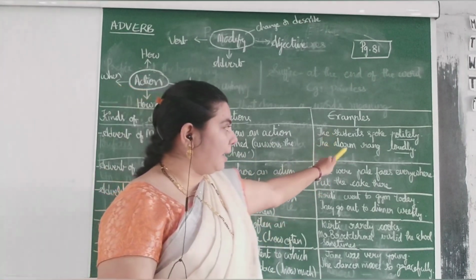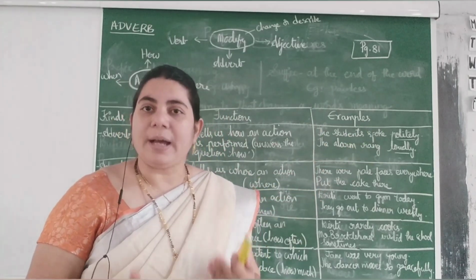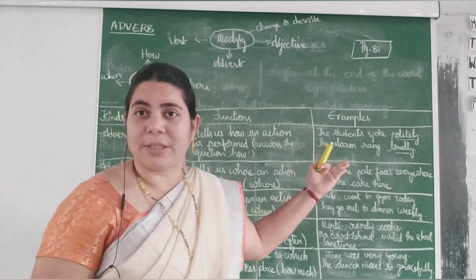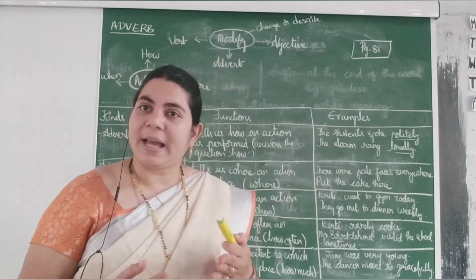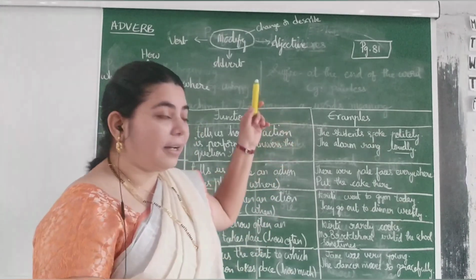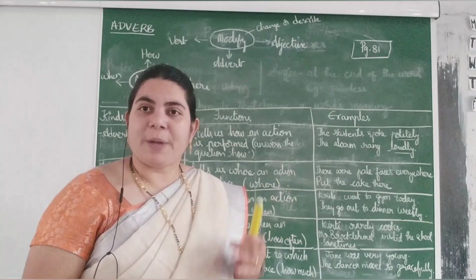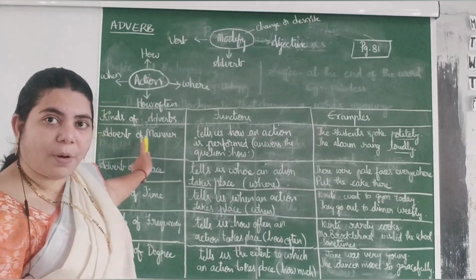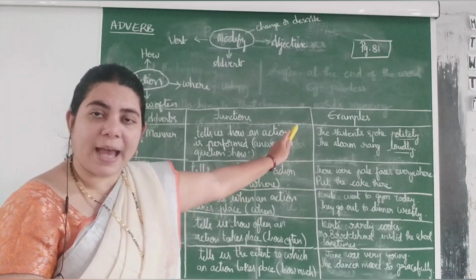Second one, the alarm rang loudly. Here we know that the alarm rang. How did the alarm ring? That is the question. Tell me. Yes, loudly. So it tells us how the alarm rang. So loudly is an adverb. In which manner the students spoke or the alarm rang, that is told here. So this is called adverb of manner, because it is telling us in which manner the actions happen.